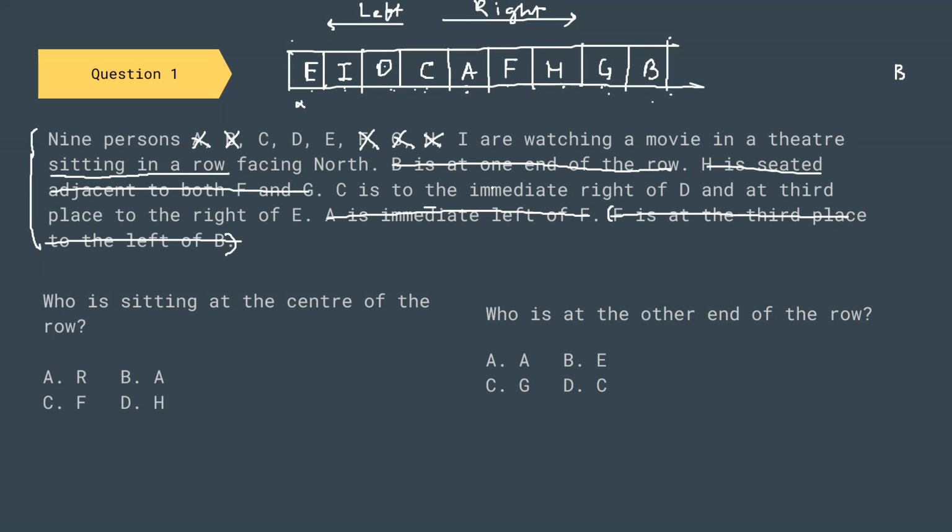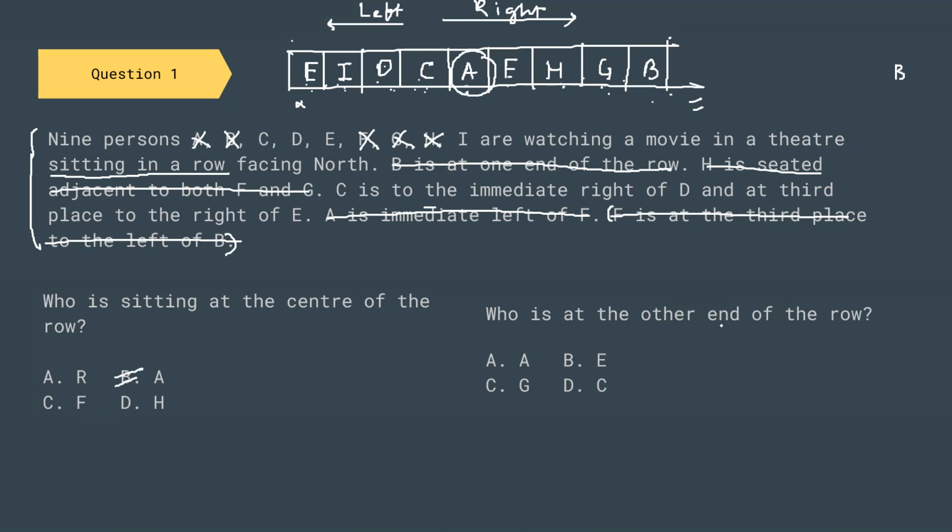So you can go through this information again and check that all the places satisfy all the conditions given in the question. Once we have made this sitting arrangement, let us come to the question. Who is sitting at the center of the row? 1, 2, 3, 4. So A is at the center of the row. So the correct answer is A.